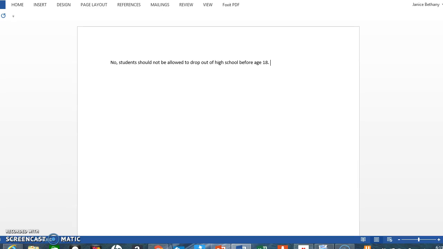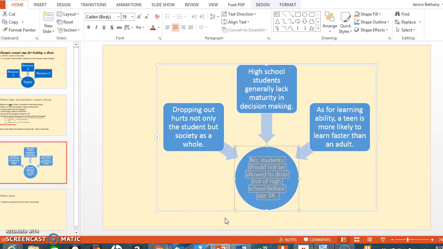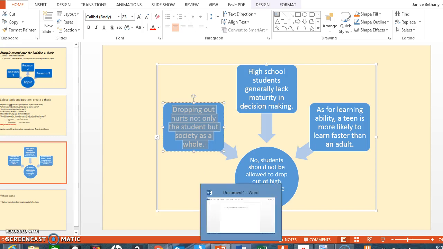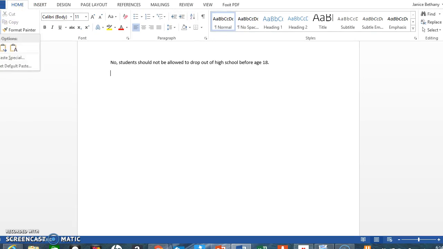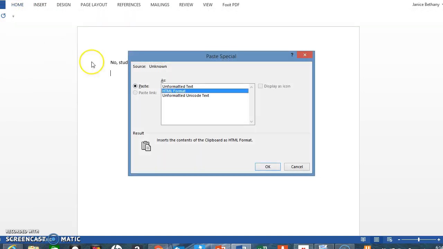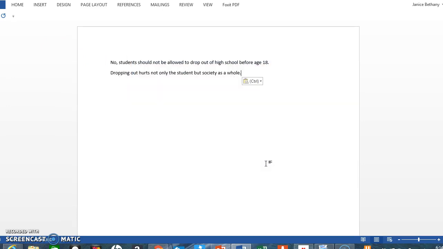Okay, that's my thesis, and now I'm just going to go back and look at my concept map for these 3 reasons. Okay, reason 1 is right here. Same steps: highlight, copy, paste it into Microsoft Word. Again, paste, go to the paste special menu up here. I use a lot of keyboard commands so I can do it a lot faster than this, but anyway, there's my first reason, so I'm going to stop here.